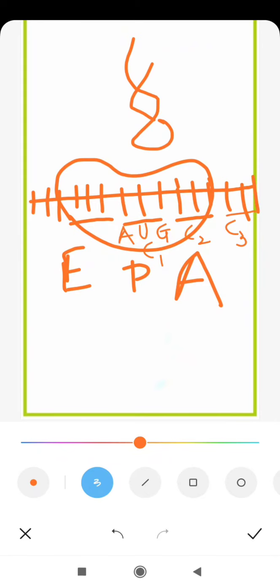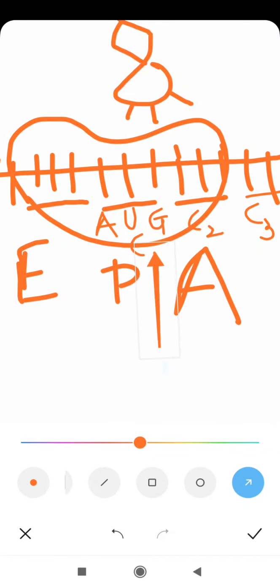And at the long end, the CCA end or 3' end, it holds the amino acid. Suppose this is the amino acid, and the tRNA molecule has got an anticodon. So the anticodon will be complementary to the codon on the mRNA. So the first codon, see here, this is the first codon of mRNA, that is AUG.